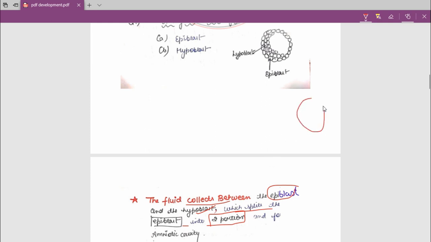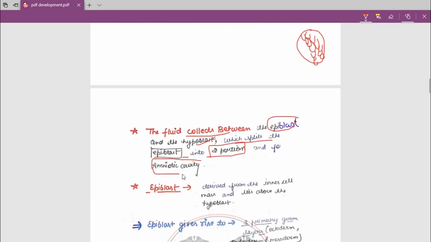Like this is the structure, this is the embryoblast, and like this is the epiblast. This epiblast will split into two portions, and it will form an amniotic cavity. What will it form? It will form an amniotic cavity.